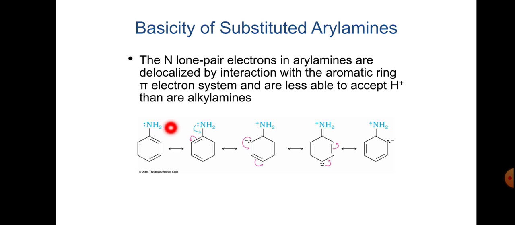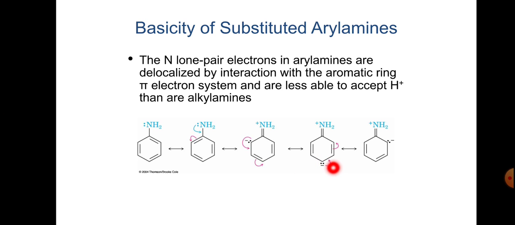So that means if this pair of electrons shifts here, the double bond can migrate here. Automatically we get a negative charge here and a positive charge on the NH2 double bond. This is structure 3. And this lone pair can transfer here and the double bond can migrate here, so we get a double bond here and the negative charge here.